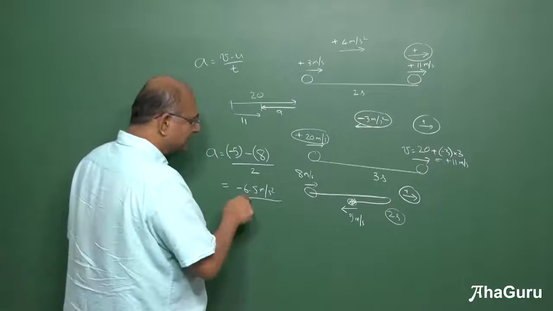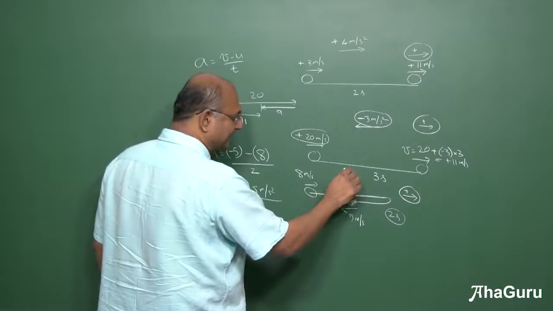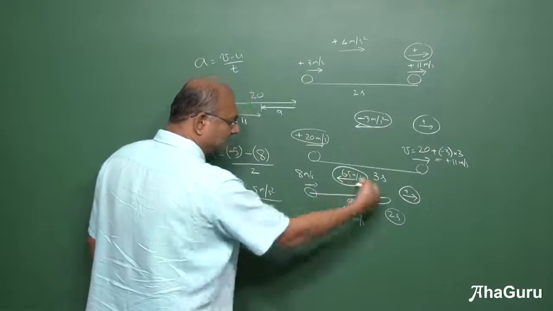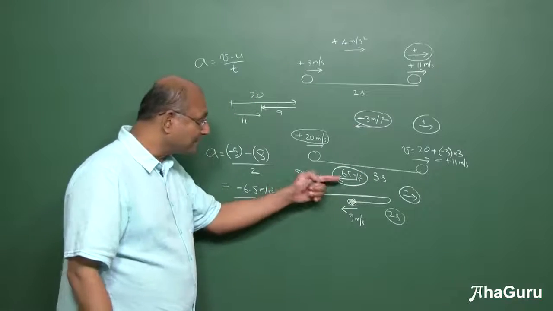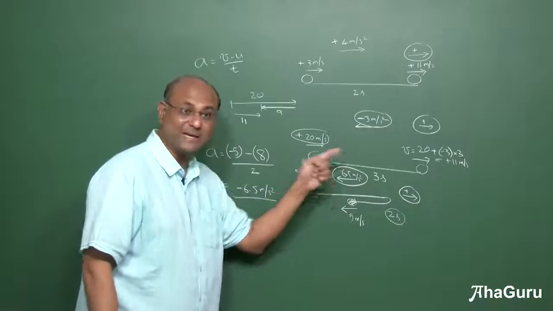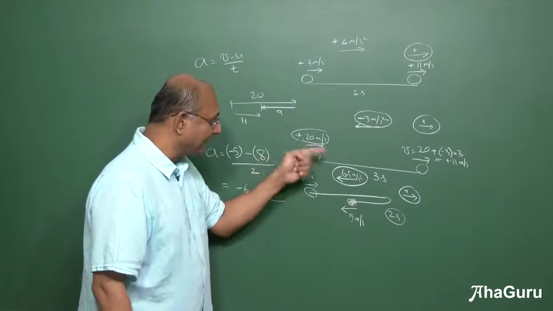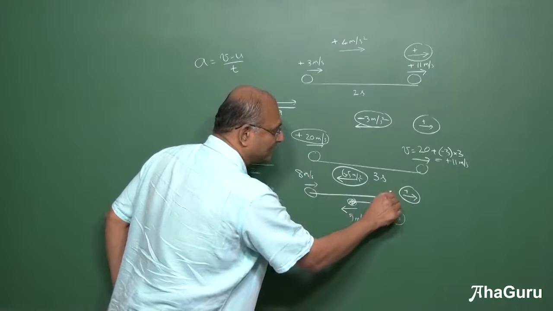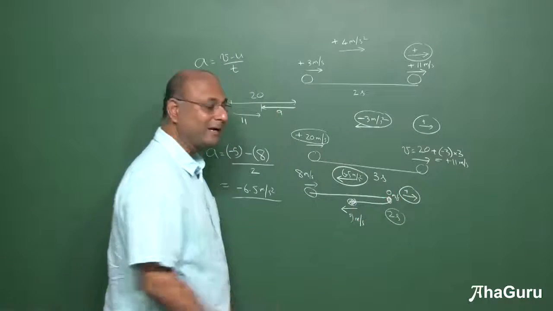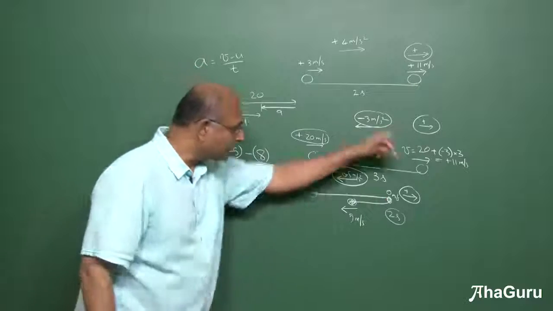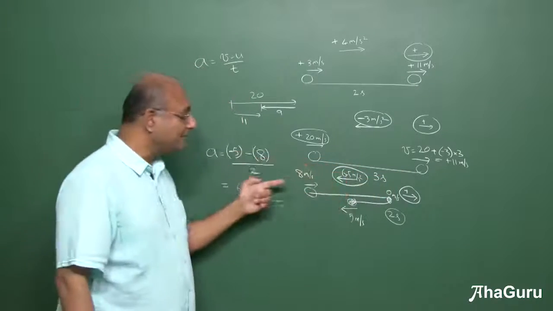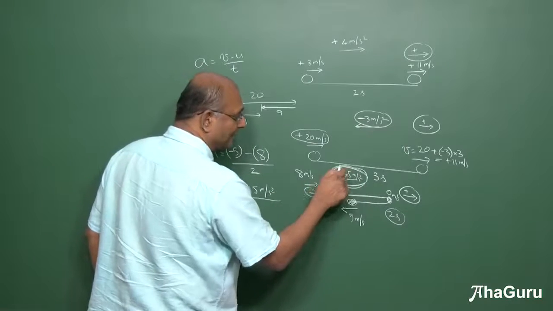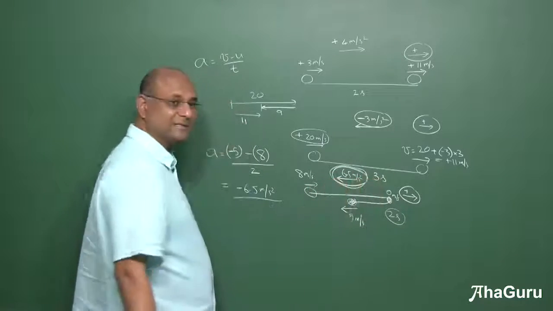Let us think. This means the acceleration is in this direction, 6.5 meters per second square. Is it okay? Yes, because if instead of being this way, the acceleration was like that, 8 would have become 9, 10, 11, 12. It will never stop. At this point, my velocity has to become 0 meters per second. It will not stop, turn and come back. It has just kept going in the same straight line. So the reason it turns around is because the acceleration points like this.